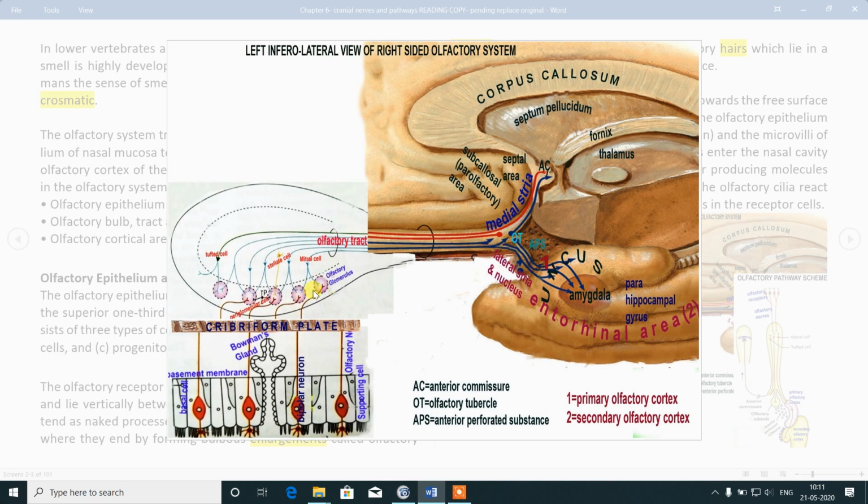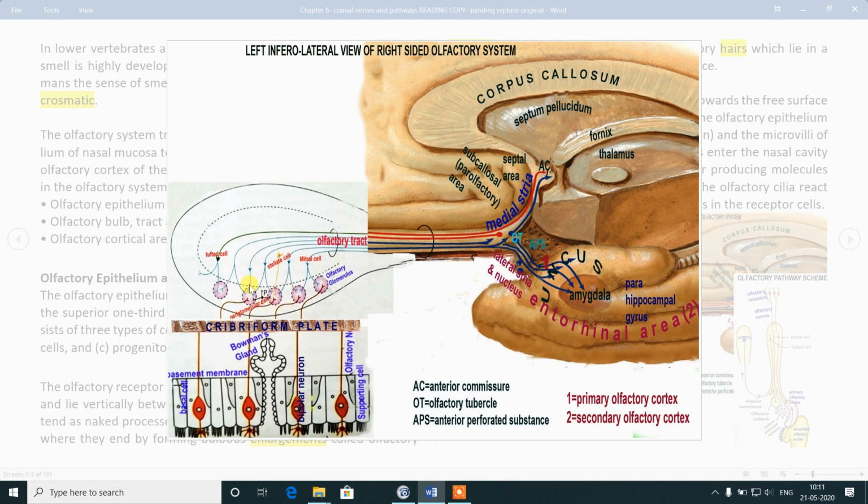So from here this olfactory bipolar neuron cell is ending, it is synapsing, and the second order neuron starts. So your first order neuron is the olfactory neuron and the second order neuron starts from the glomerulus. So basically there are four types of cells: mitral cells, granule cells, tufted cells and stellate cells.